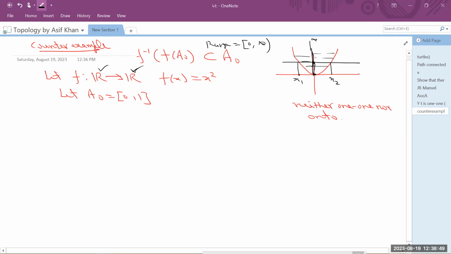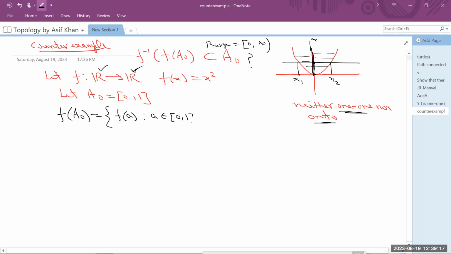Now let us take this A naught and check whether this is true or not in this case. So this function is not 1-1, neither onto, but still we can talk of the set theoretic inverse and direct images. So what will be f of A naught? f of A naught is basically the collection of all the images f of a where a belongs to A naught.